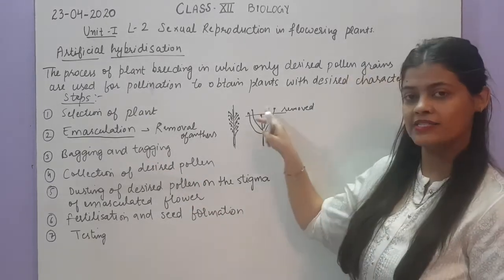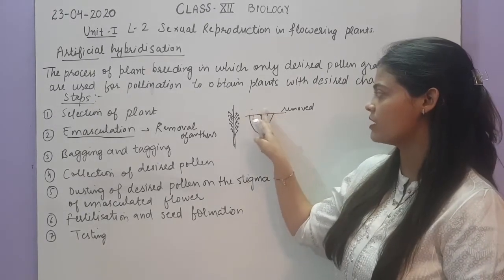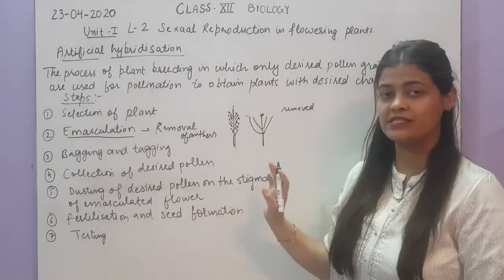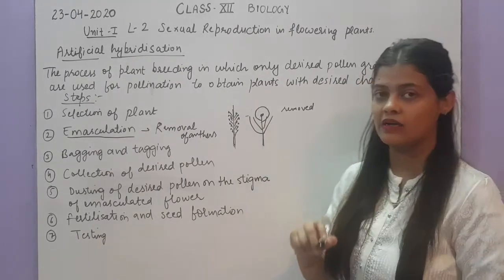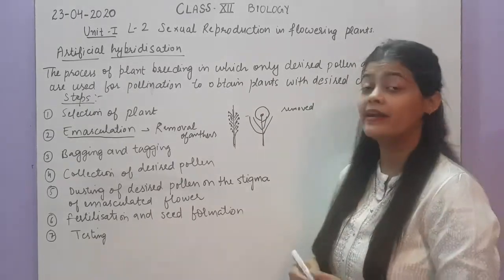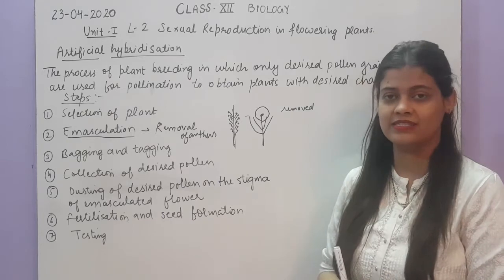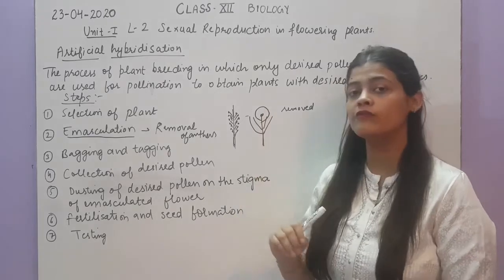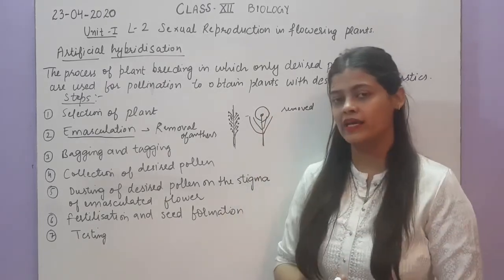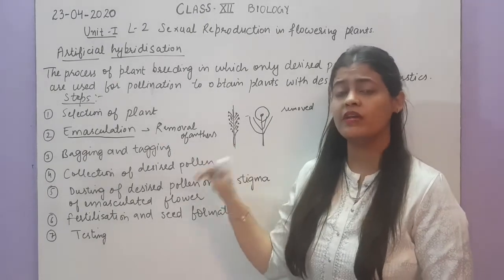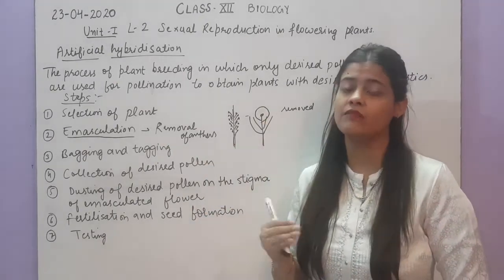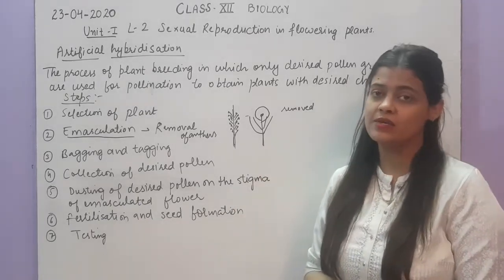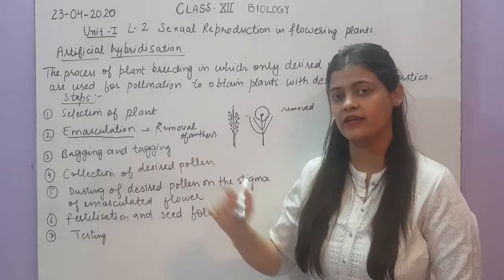So for example, this is a bisexual flower and we have removed the anthers from the flower. After emasculation, only the ovary part is left, the pistil is left. Now we will cover it with a bag around it and tie it so that it will not get any kind of foreign pollen grains. And tagging means we'll just put a tag over the bag with the date of bagging, so that we will be able to know when we want to do pollination. That will give us an idea of the date on which we have done this, depending upon the maturity of the pollen as well as the pistil. Okay, so is this step clear, bagging and tagging?